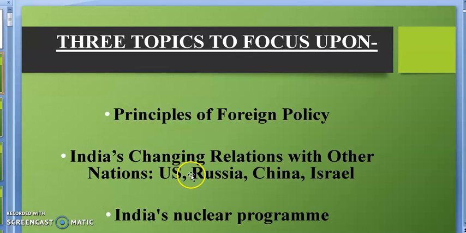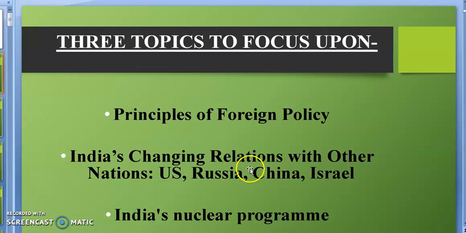Now next, India's relation with Russia. For that, you again have to open your first book, second chapter. Second chapter of first book is having the matter related to India's relation with Russia, and the page numbers are 27, 28 and 29. Page number 27, page number 28 and page number 29 of first book, lesson 2. There you will find the matter related to India's relation with Russia.